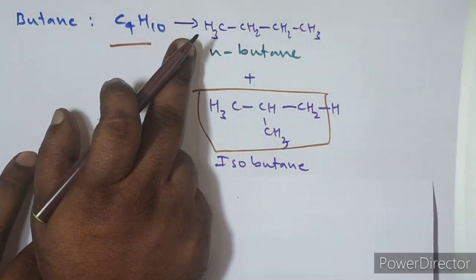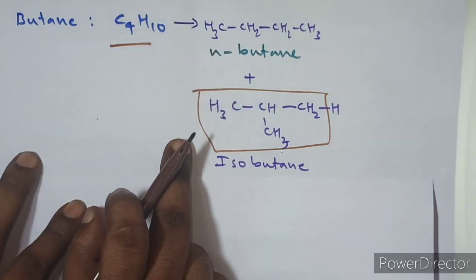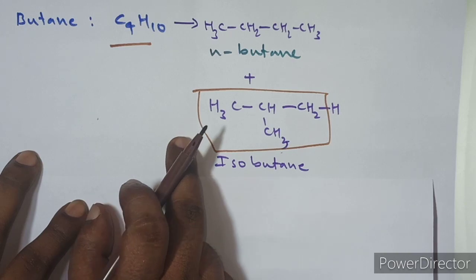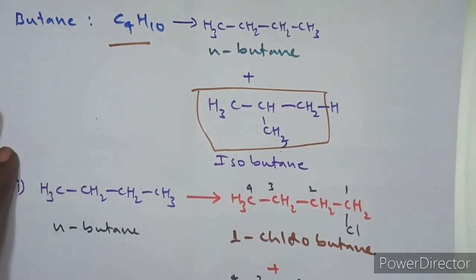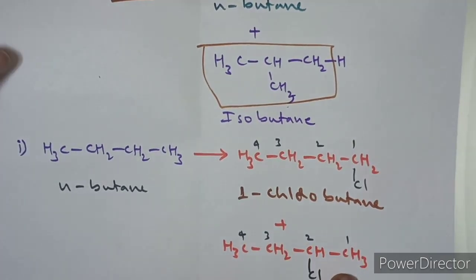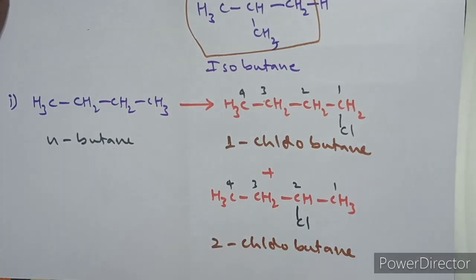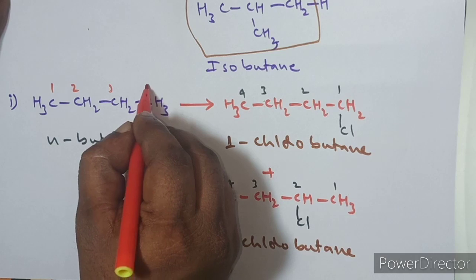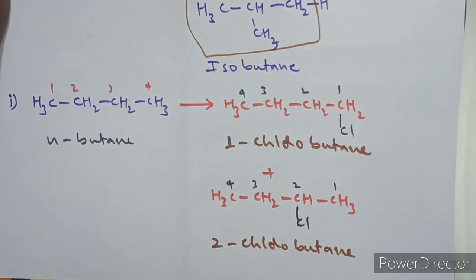Now when you subject n-butane to monochlorination, how many products will be produced? And when you subject isobutane to monochlorination, how many products are we going to get? Let us see that individually. Here I'm taking n-butane. How many carbons are there? 4 carbons, 1, 2, 3, 4, and total 10 hydrogens. Let us see how many types of hydrogens 10 hydrogens are equal to. That is important to identify here.